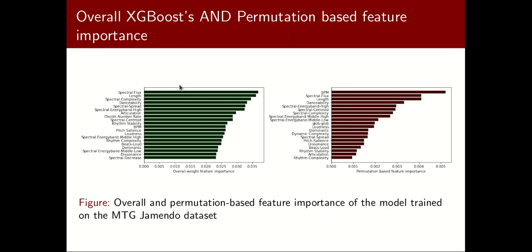Here we provide a comparison between the XGBoost built-in feature importance and the permutation-based feature importance. We can see here that both explanations are aligned, since among the four most important features we have the spectral flux, the length, and the danceability.